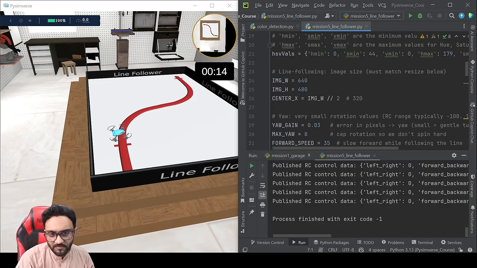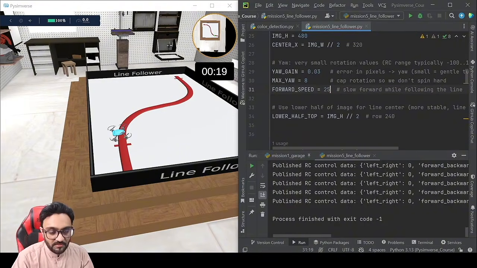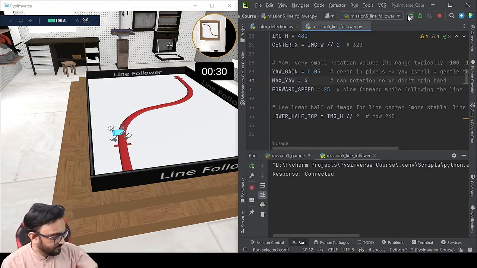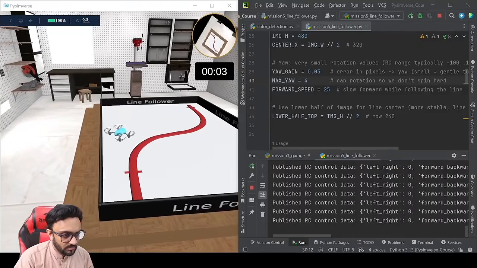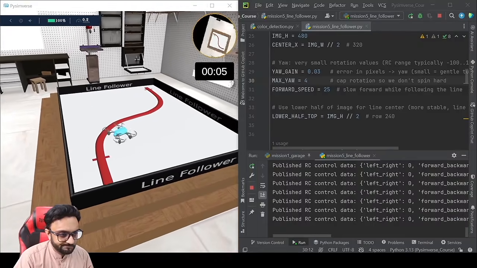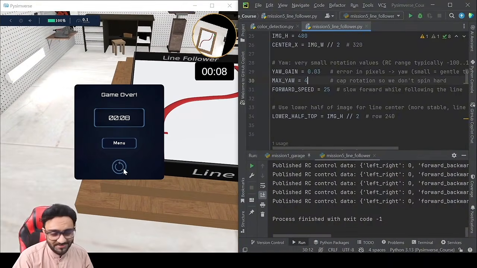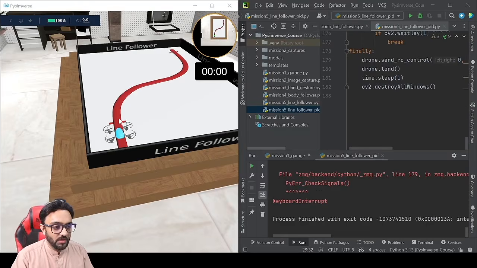What we can do for the very first thing, we can decrease the speed. So if it's a slower speed, it will be easier to move around. And then don't change too much of yaw. Let's say we make it 4. And yaw again, let's keep it the same. Okay, it's going okay. Oh, it's not really okay. What we can, oh, it went bad. It fell off the arena. So as you saw earlier, we were not able to complete with the basic method.